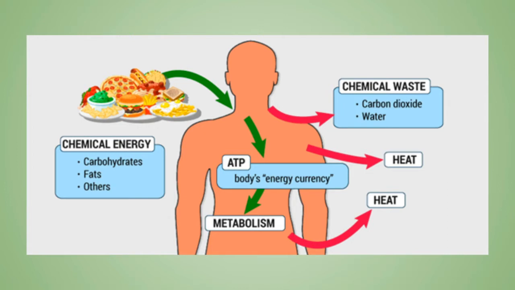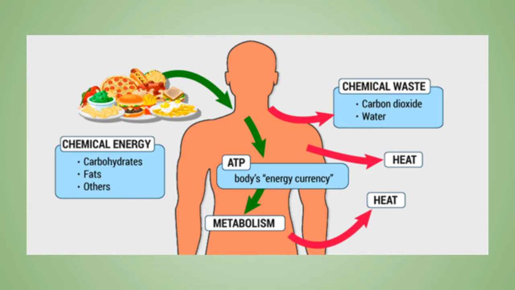Also, the balance between the need and the mobilization of the stored energy is known as metabolic homeostasis, and there are basically 4 factors that affect metabolic homeostasis. They are, first of all, the intake of nutrients, second is the rate of metabolism of the different tissues, third is the storage and mobilization, and the fourth is hormonal regulation.